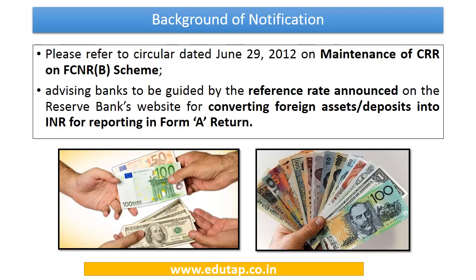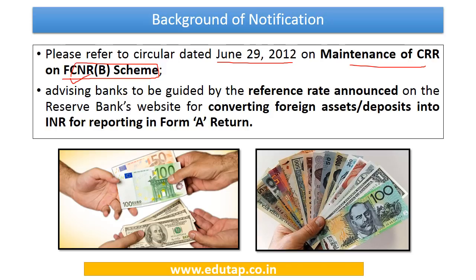This notification starts with the words: please refer to the previous circular of RBI dated June 29, 2012 on the maintenance of CRR on the FCNR scheme. We are going to learn about this scheme in the coming slides.